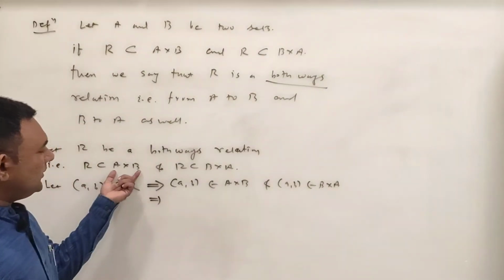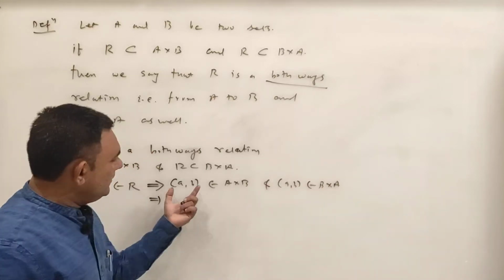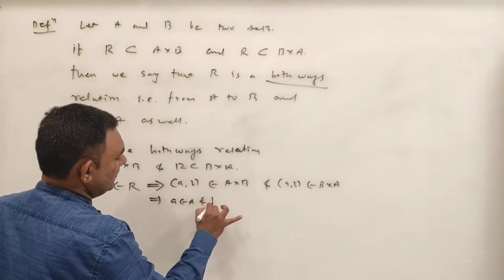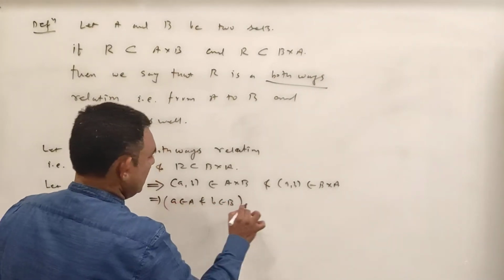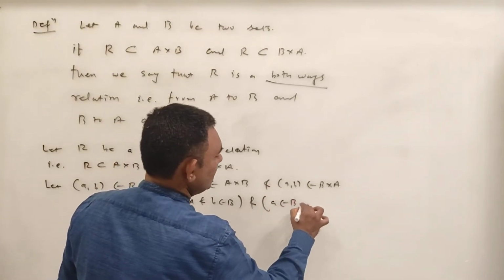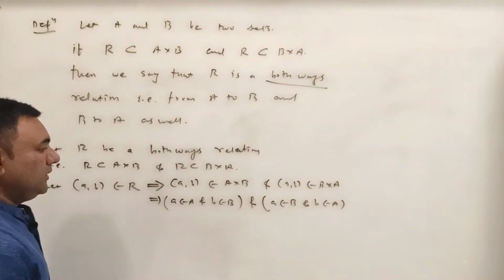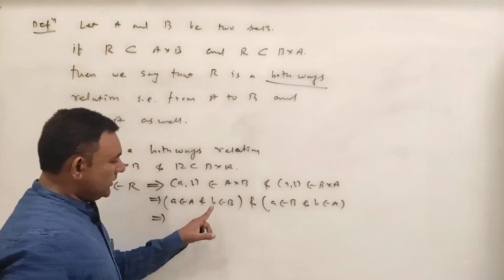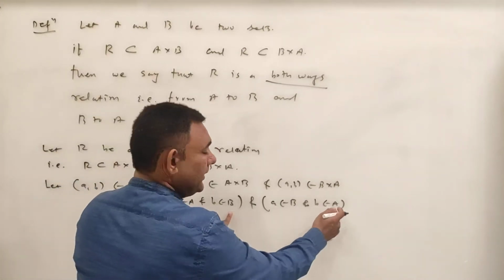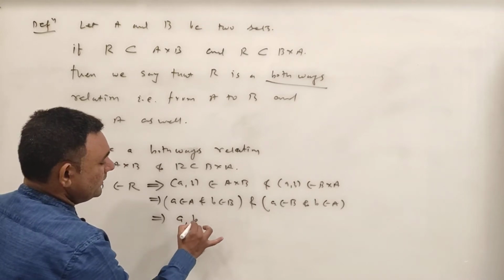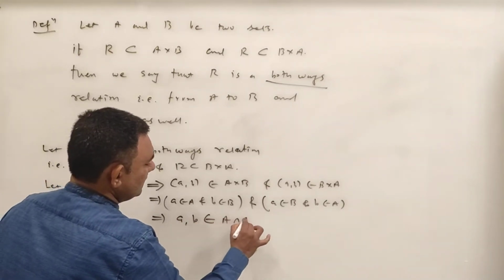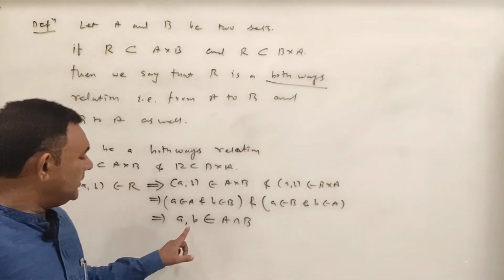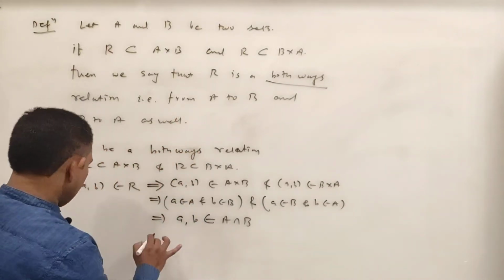So because R is a subset of A cross B as well as R is a subset of B cross A, (a, b) will be in A cross B as well as in B cross A. So from here I can say a belongs to A and b belongs to B. And from here I can say a belongs to B and b belongs to A. So in short, here a and b both are in A and B. a belongs to A and B, so it will be in the intersection, and b will also be in A intersection B.